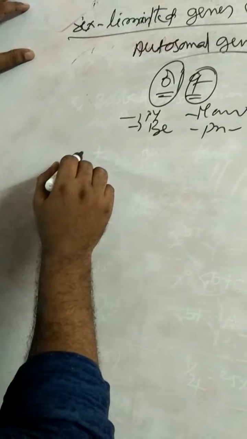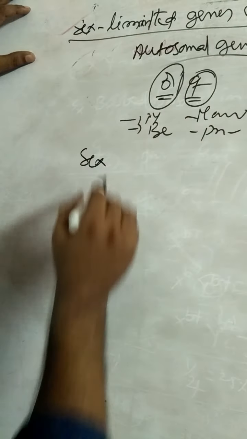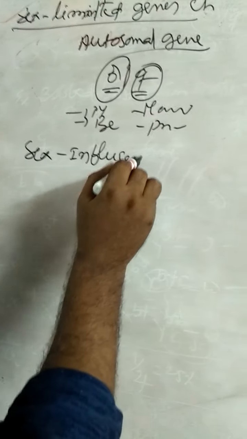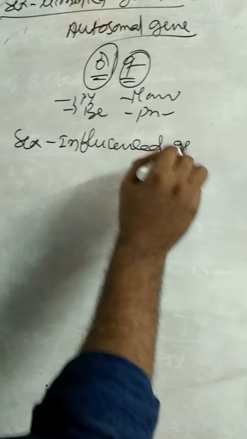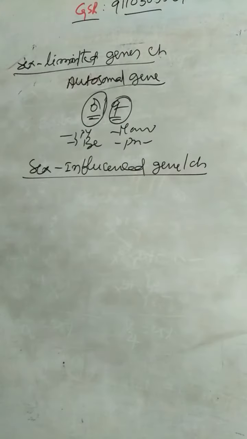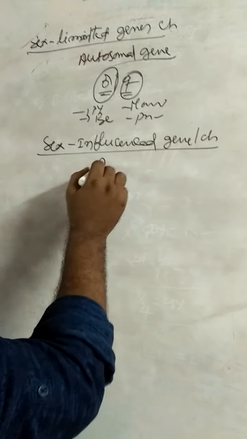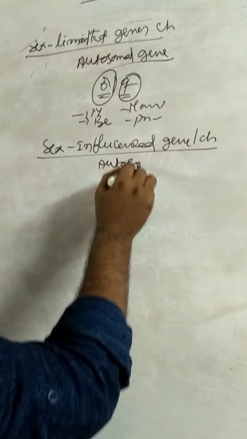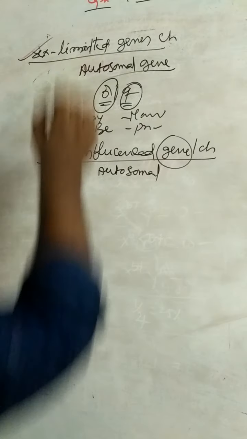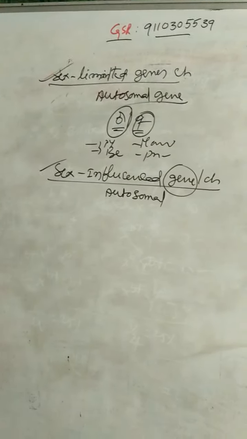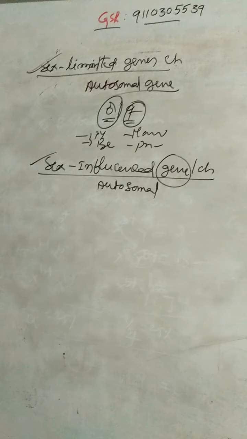And the last one is sex-influenced genes or characters. Sex-influenced characters are also autosomal characters. So these are autosomal genes. Sex-limited and sex-influenced are autosomal characters or genes.